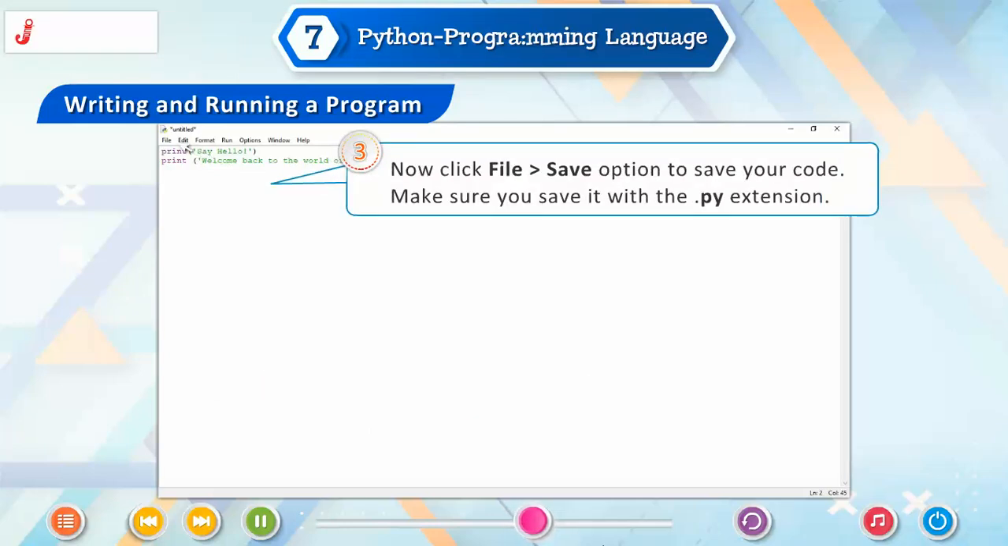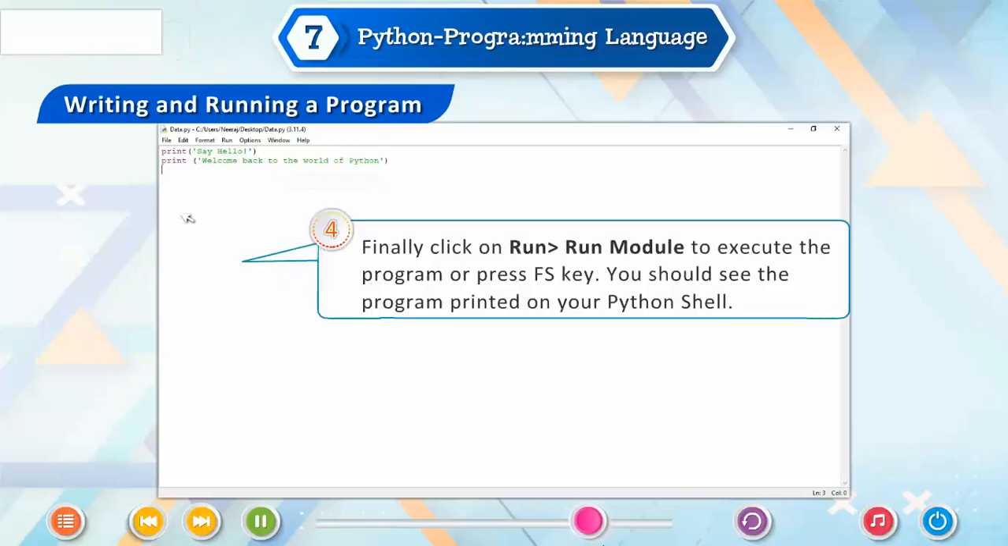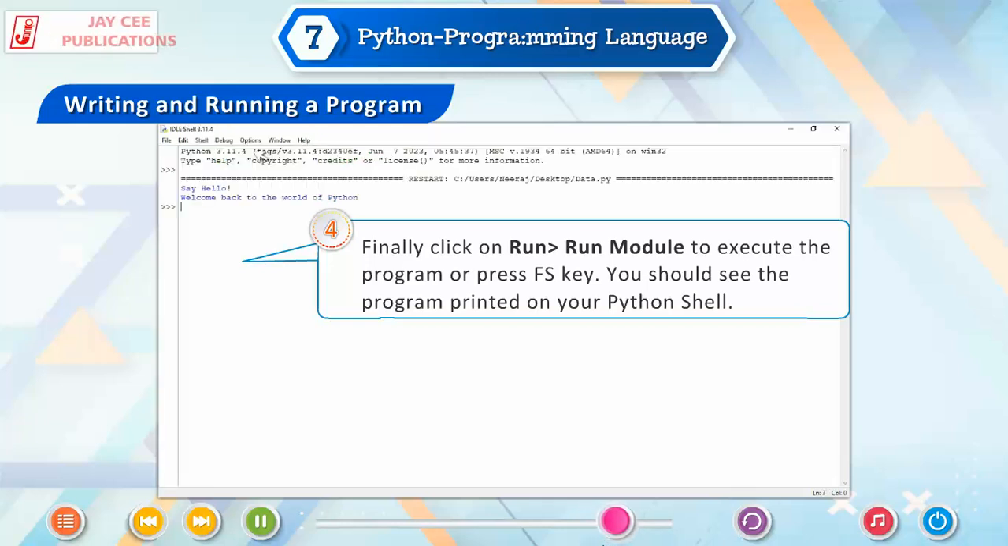3. Now click File, Save option to save your code. Make sure you save it with the .py extension. 4. Finally, click on Run Module to execute the program or press the F5 key. You should see the output printed on your Python shell.